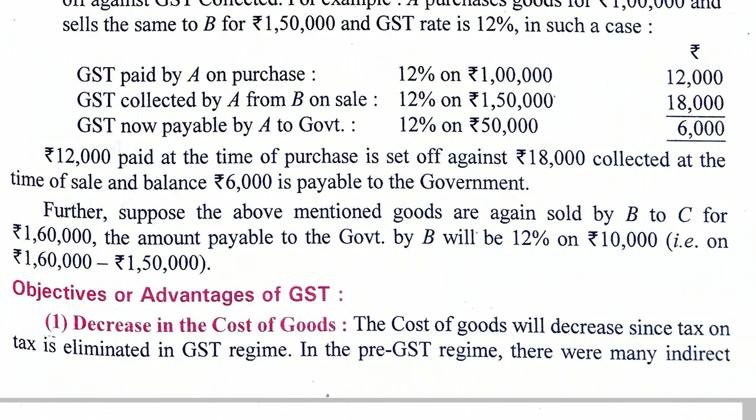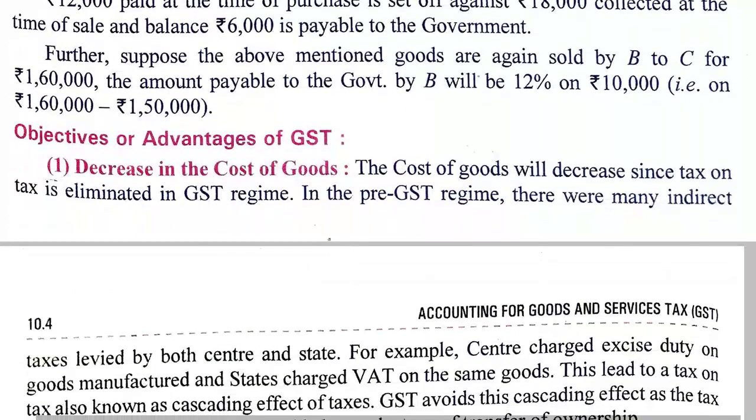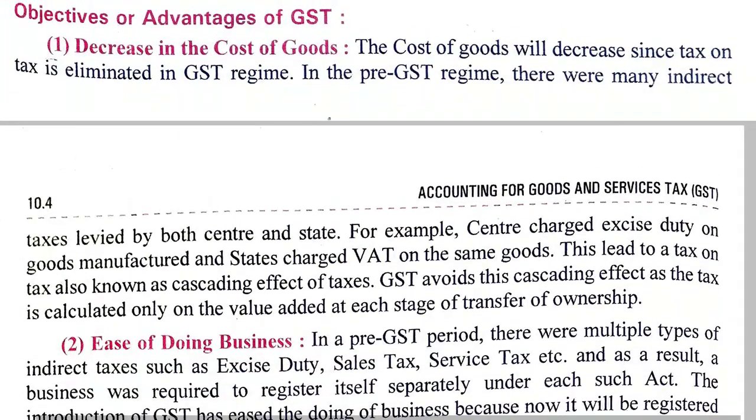What are the objectives or advantages of GST? The cost of goods will decrease since tax is eliminated in GST regime. Now what is happening is that earlier on the same goods taxes were collected many times. For example, at the time of purchase, excise duty was charged.